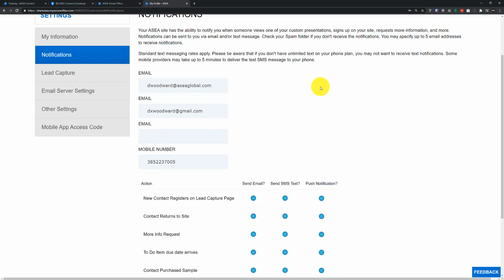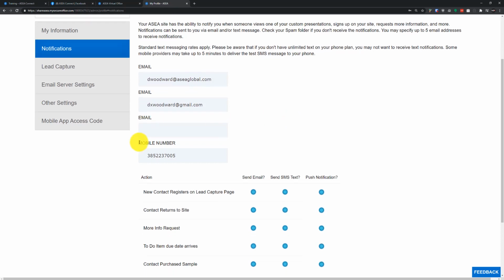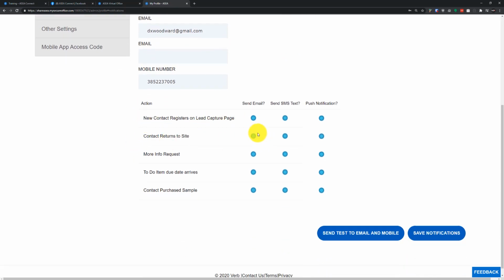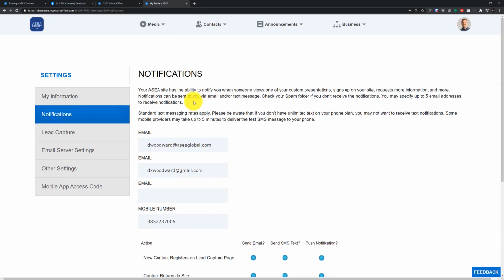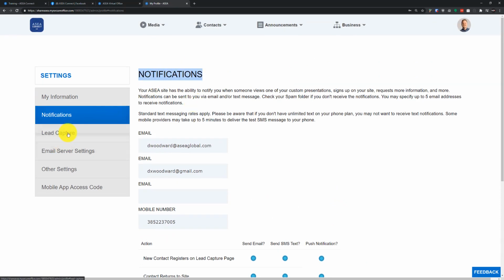A lot of people use this area if they're sharing this account with other associates or other spouses that may want to be aware of when they are accessing the content. And it's a good way to kind of keep everyone on the same page. You can even go down here below and select how you want to be notified by filling in these little bubbles here so that you don't get bothered with certain actions or activities. And then you can also send a test to email and mobile so that you can see if everything's working as you expect. So after we're done talking about notifications, let's talk about lead capture.